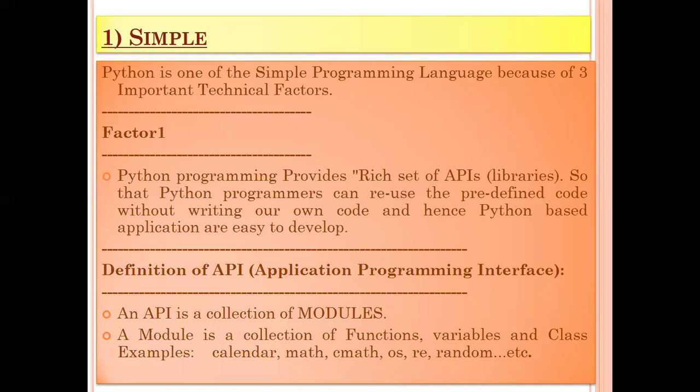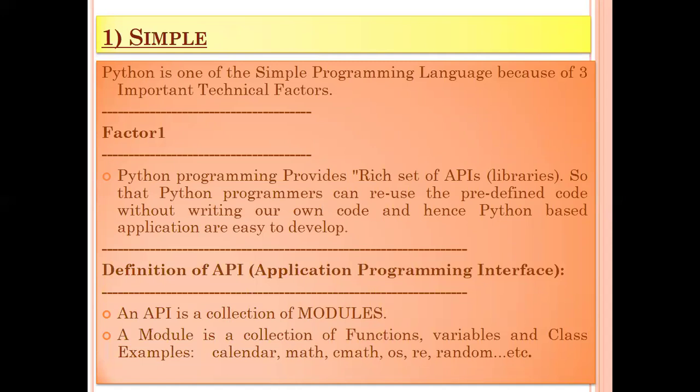Python has lots of predefined modules, like calendar, math, cmath, os module, re module, random module, etc. These modules are helpful so that a Python program can reuse the predefined code. We need not write our own code. Just go ahead and import the module, and we'll be able to do the program.